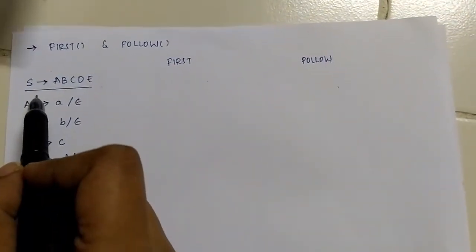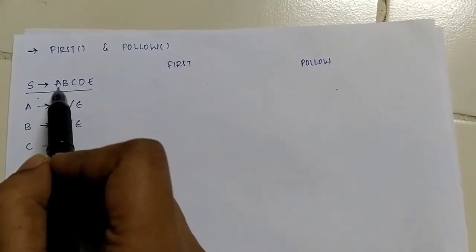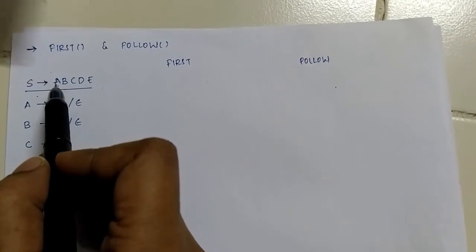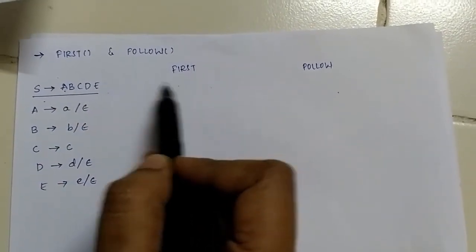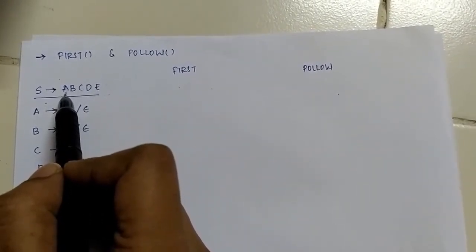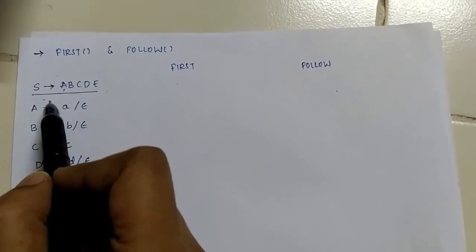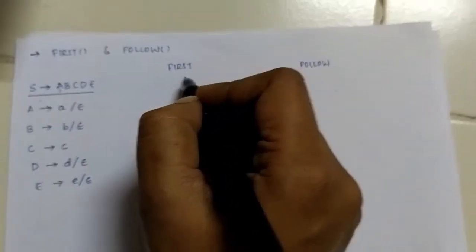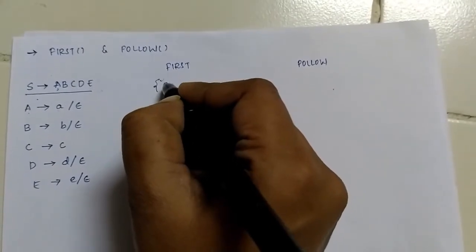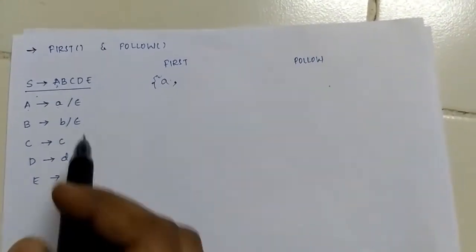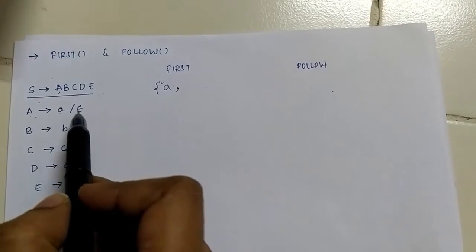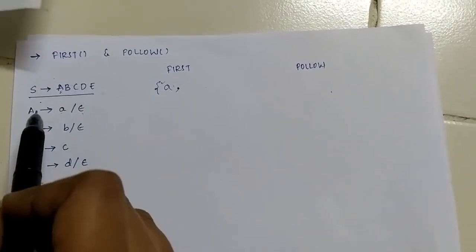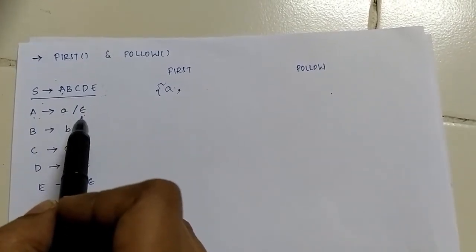Taking this production first, our first non-terminal here is A. We cannot take it as first, since we need a terminal. A produces a, so the first can be a. But A also produces epsilon.